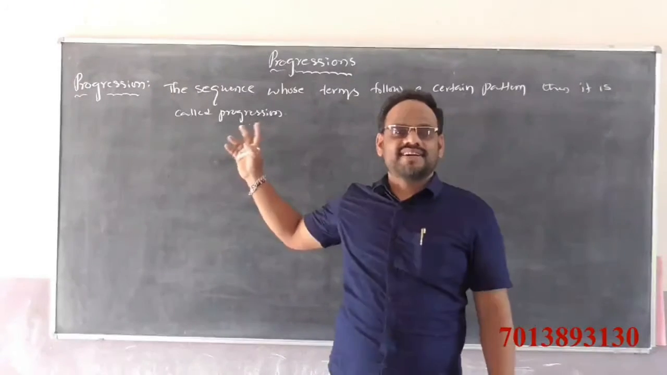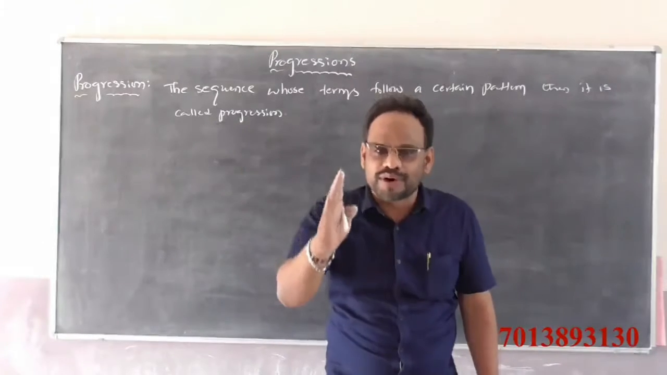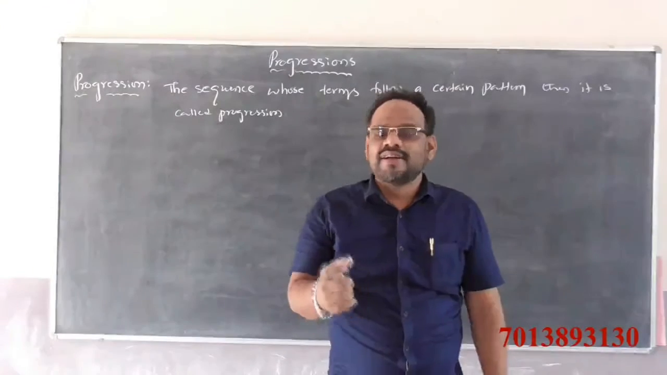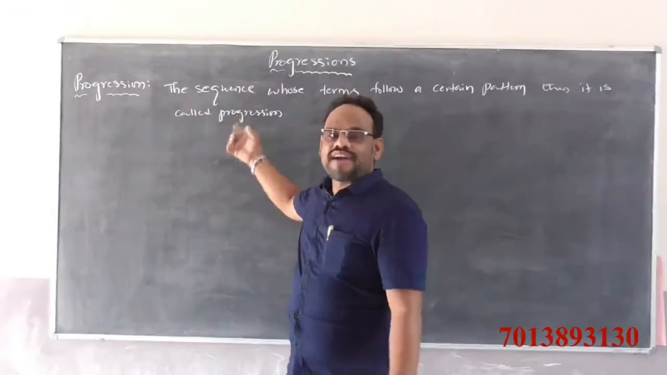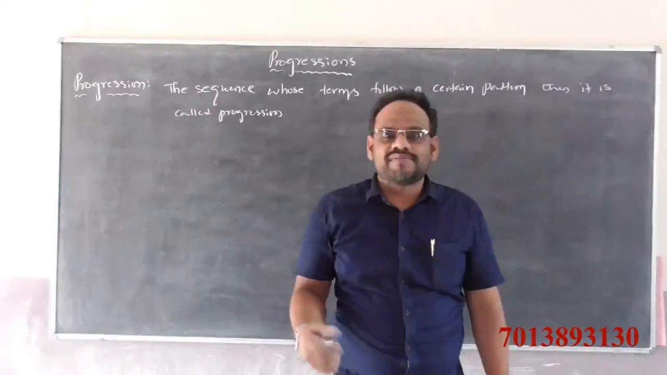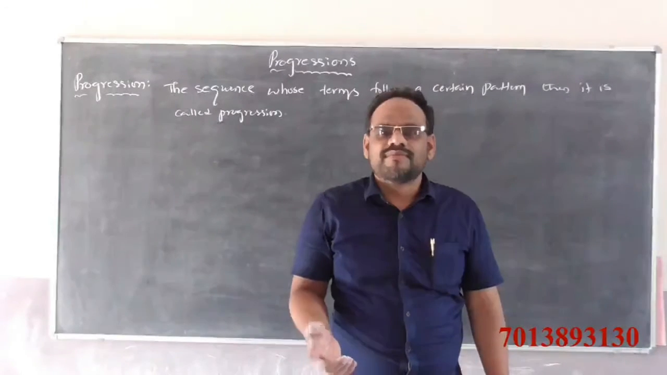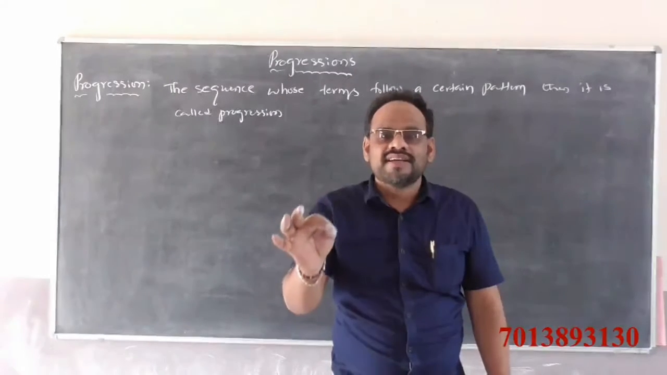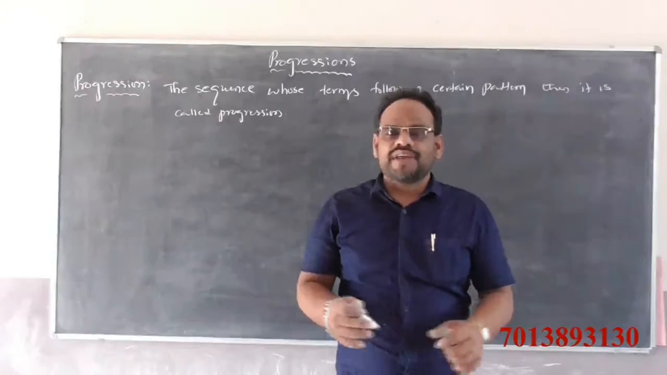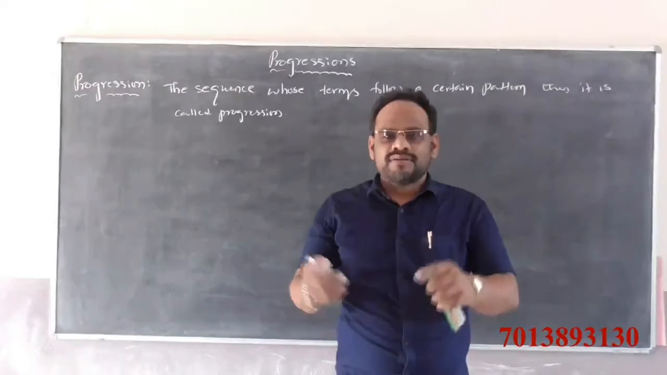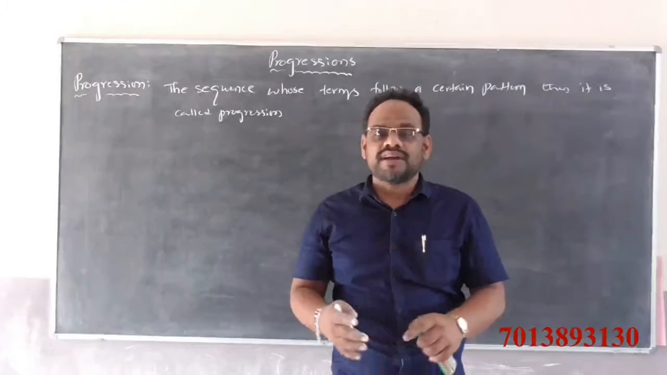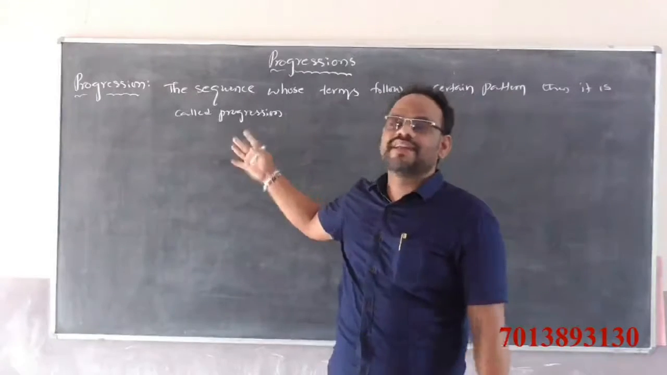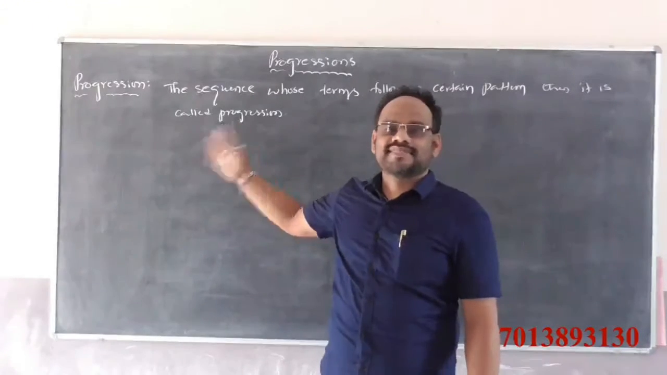Observe here, what is the difference between a progression and a sequence? A progression has a formula to find the nth term, whereas a sequence based on a logical rule does not have any formula to find the nth term. For example, the set of prime numbers is a sequence, but it does not have any formula to find the nth term.